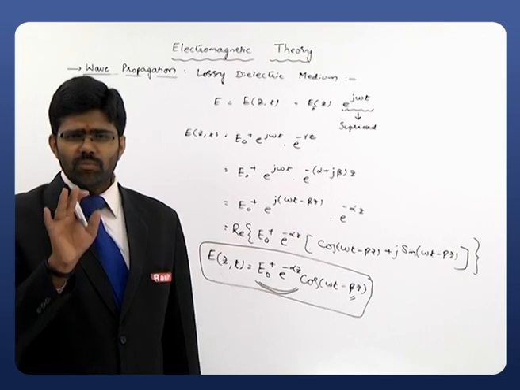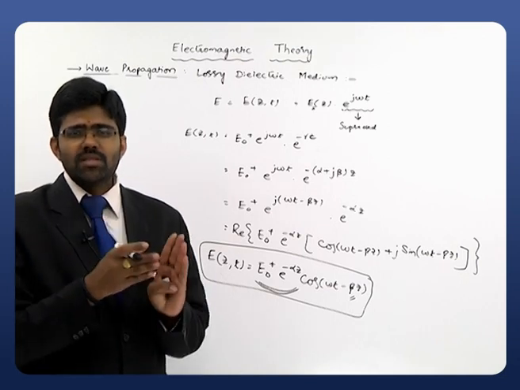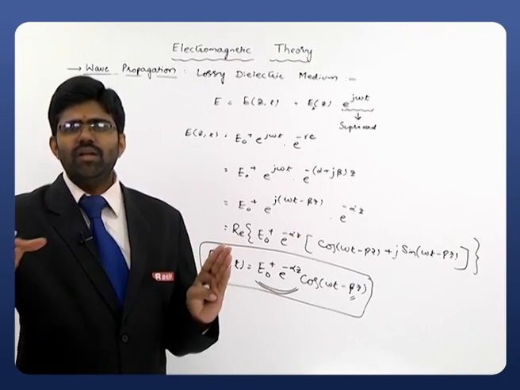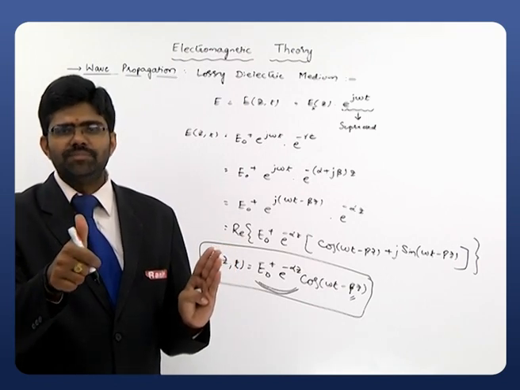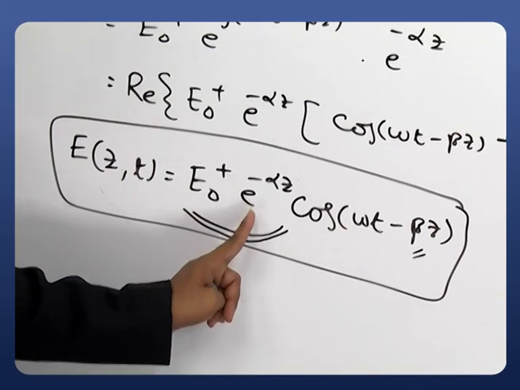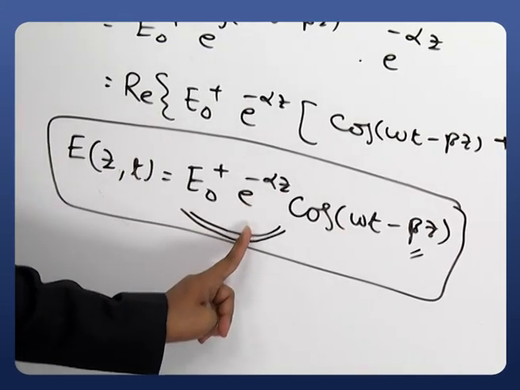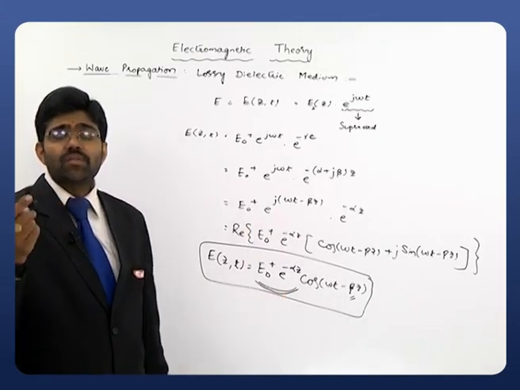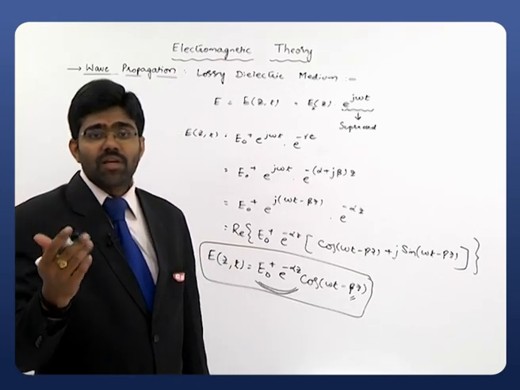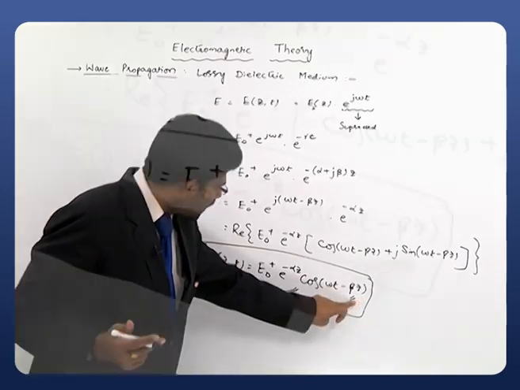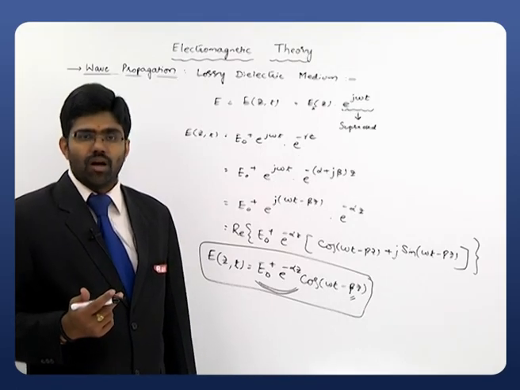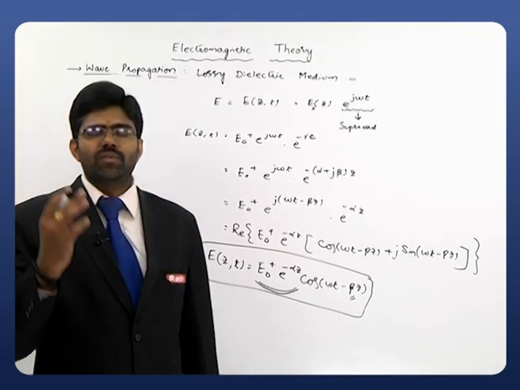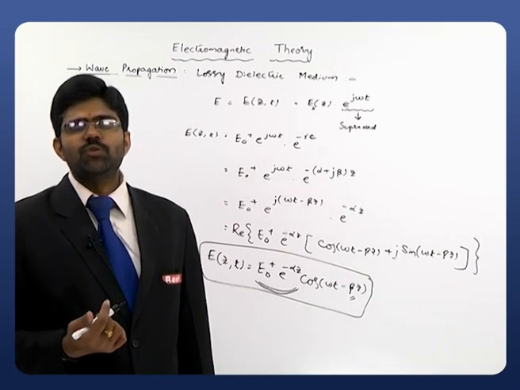Before that, just remember a simple point: as the wave travels from one point to another in any medium, obviously it attains some attenuation. That attenuation is described by this factor e power minus alpha z, and the phase variation can be described with this entire factor omega t minus beta z. Now what we require is the velocity with which the phase is varying.